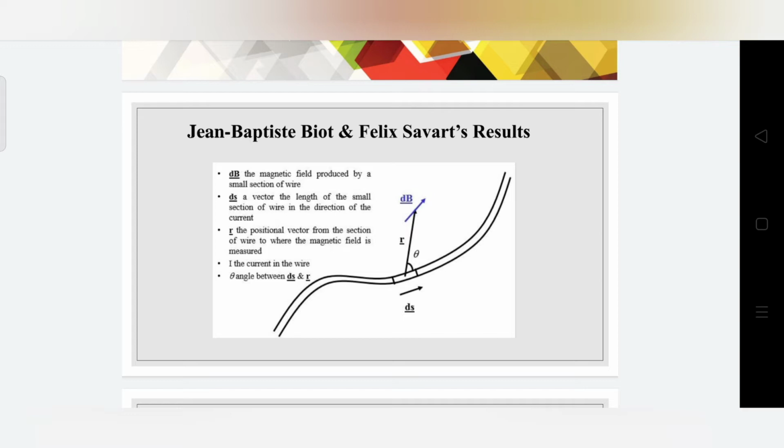Biot-Savart law states that the differential magnetic field intensity dH produced at a point P by a differential current element IdL is proportional to the product of IdL and the sine of the angle alpha between the element and the line joining P to the element, and is inversely proportional to the square of the distance R between P and the element.